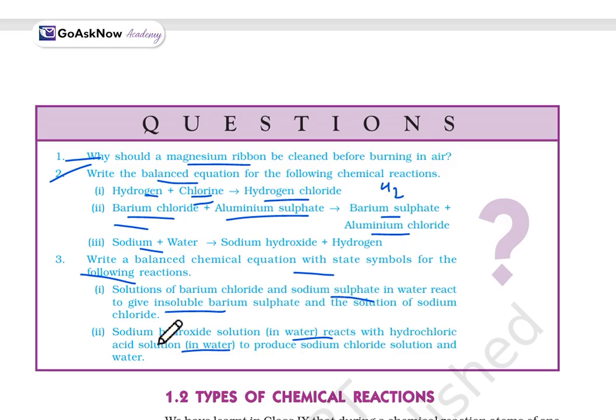The second one is NaOH, sodium hydroxide, aqueous, plus HCl, again aqueous, and then NaCl, again aqueous, for the products, and H2O, which will be in liquid form. So this is the balanced chemical equation with the state symbols which have been asked.